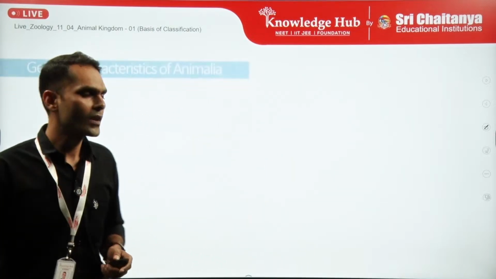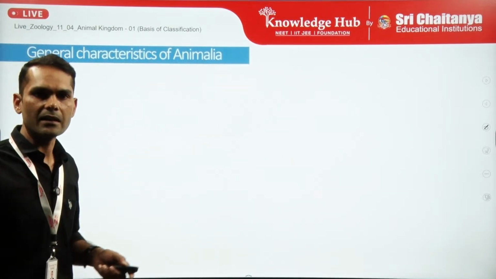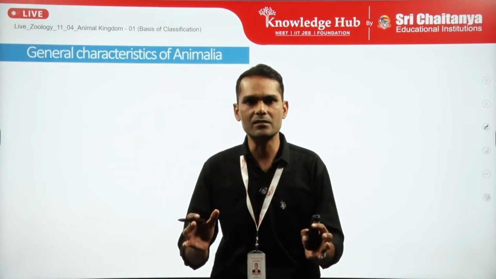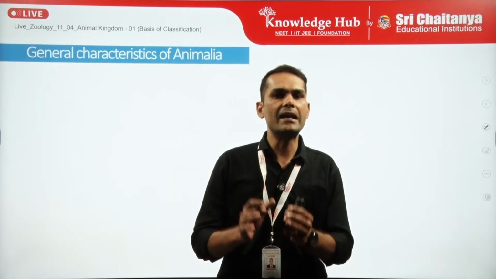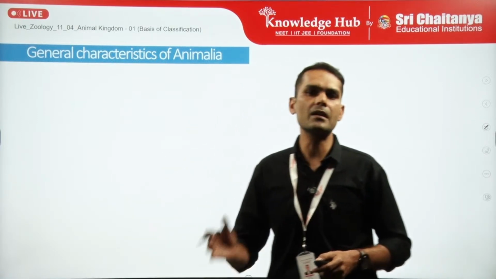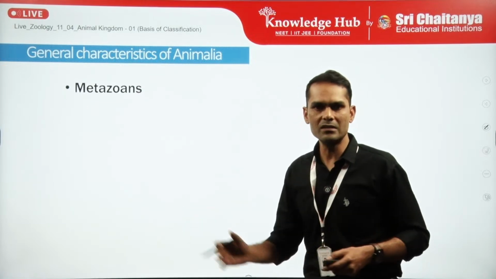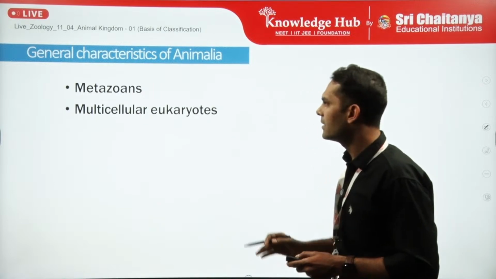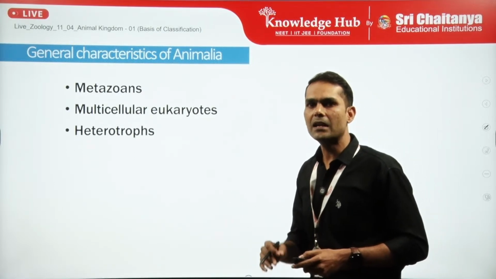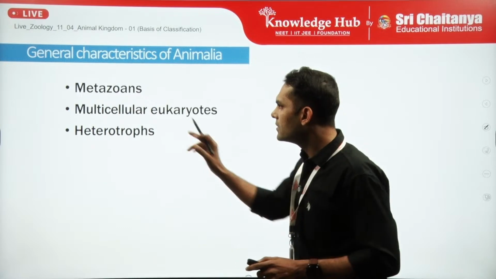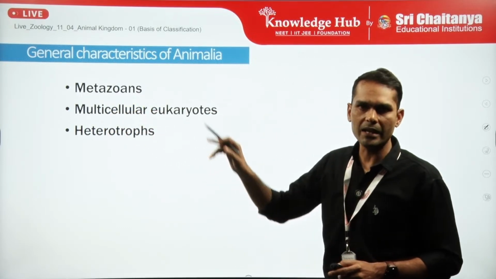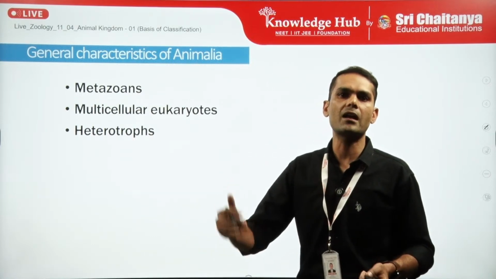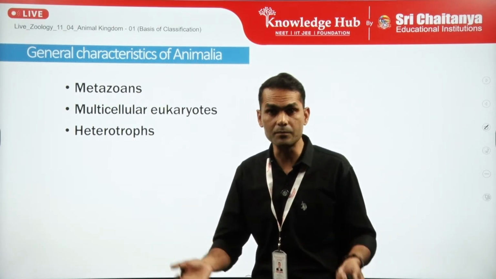So if we see the general characteristics of Animalia, that means the qualities upon which we can define an animal, in general biology we call metazoans the true eukaryotic multicellular animals, and apart from that, they have other characters. The sole multicellular eukaryotic character is not the only criterion upon which we can classify animals, because there are other multicellular eukaryotic organisms also.